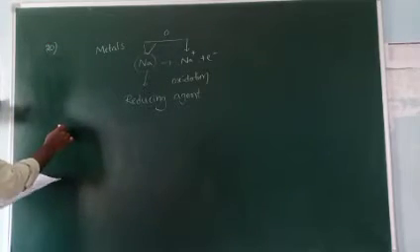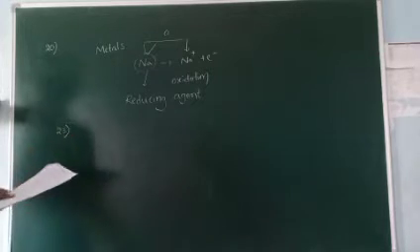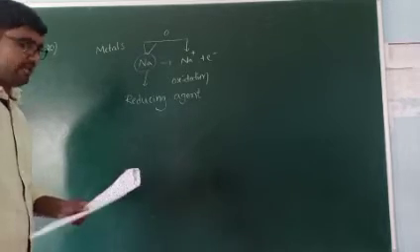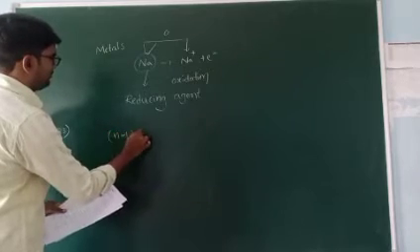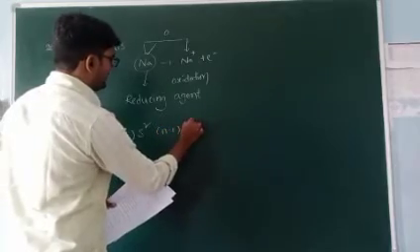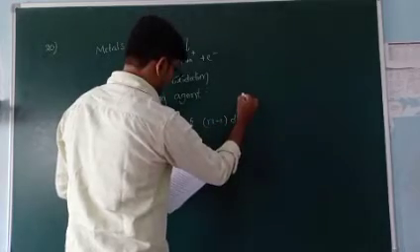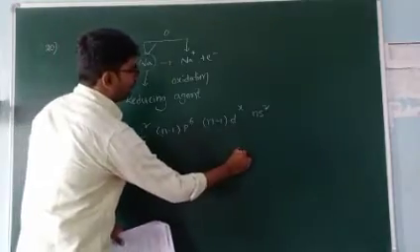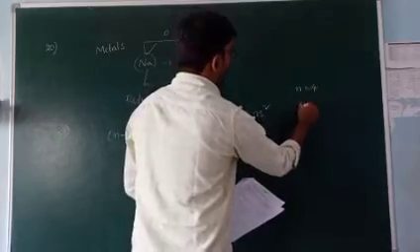Okay, next, 23. The general electronic configuration of the outermost and the penultimate shell of an element is (n minus 1)s2, (n minus 1)p6, (n minus 1)d^x, ns2, where n is equal to 4 and x equal to 5.